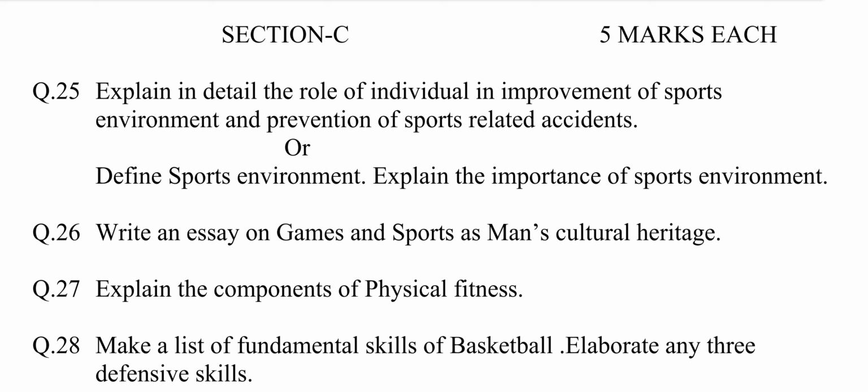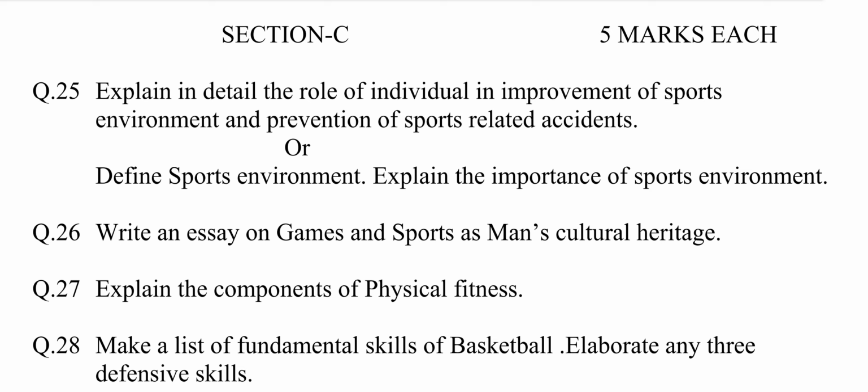The answer may be: first of all, introduction. Accidents are common in the field of sports. Some of the accidents that occur in the sports field are caused by the conditions of facilities, such as faulty equipment and poor facilities. An individual can play a very effective role in the improvement of environment for prevention of sports related accidents.